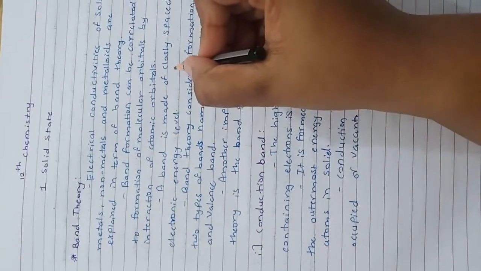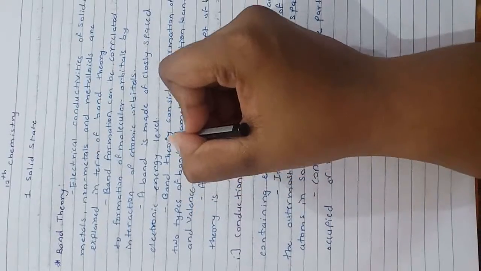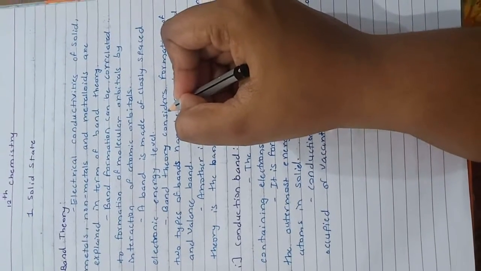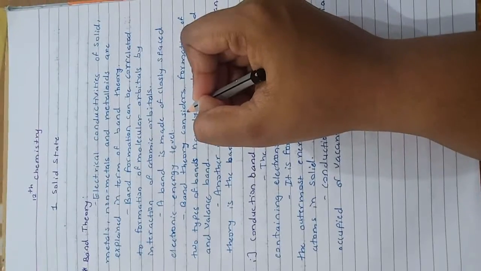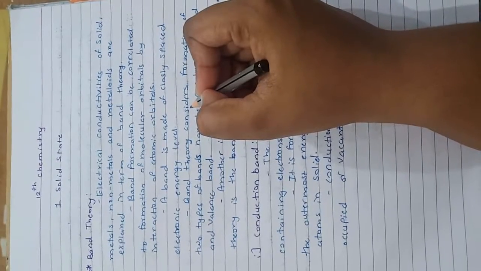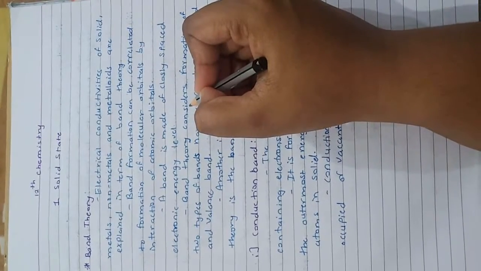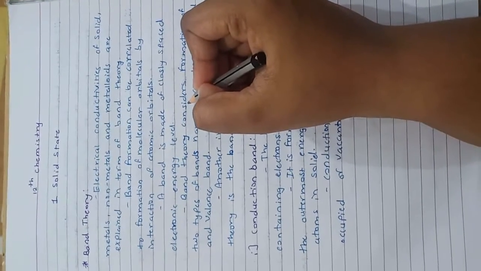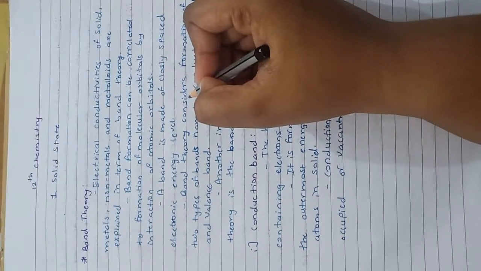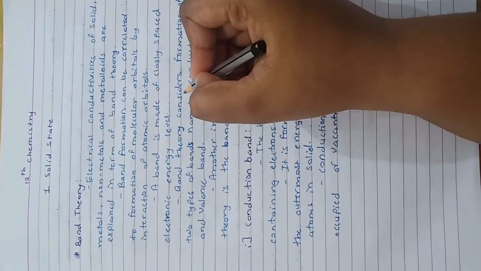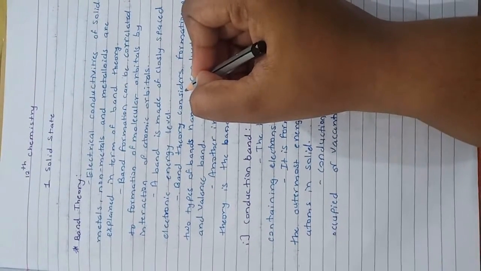A band is made of closely spaced electronic energy levels. So band formation can be correlated to formation of molecular orbitals by interaction of atomic orbitals. We have seen in the last 11th standard, according to molecular orbital theory, interaction of atomic orbitals of combining atoms results in formation of an equal number of molecular orbitals which spread over the entire molecule.